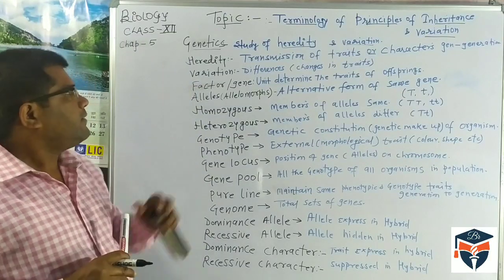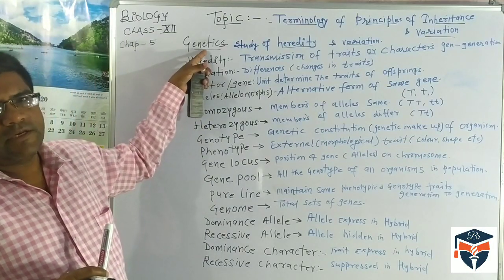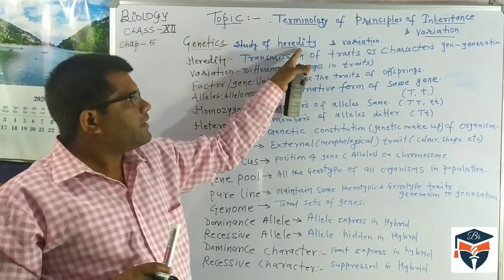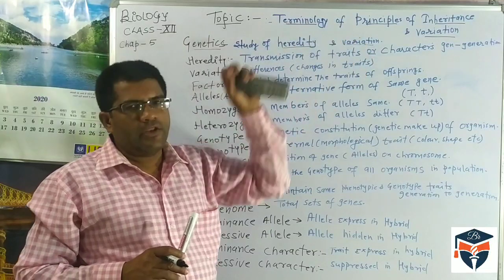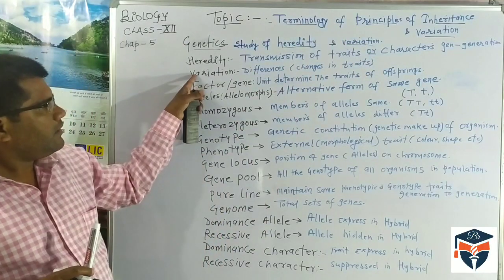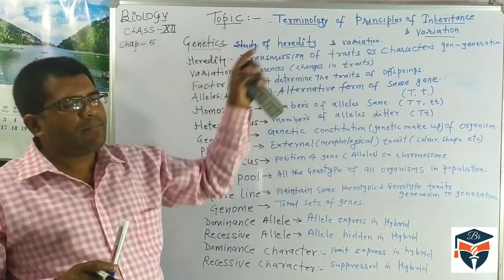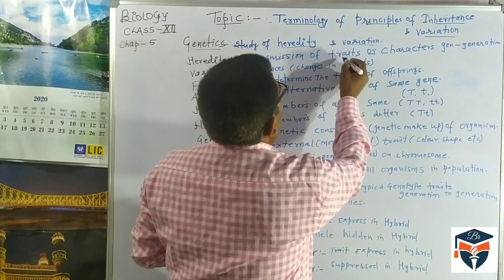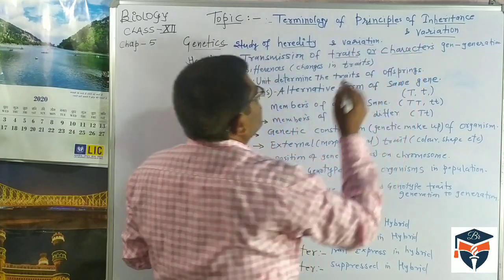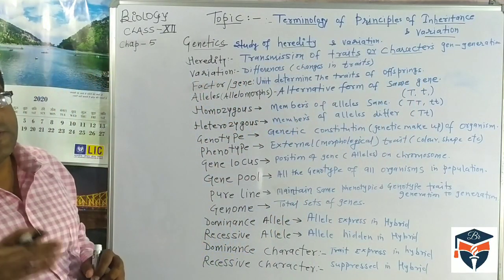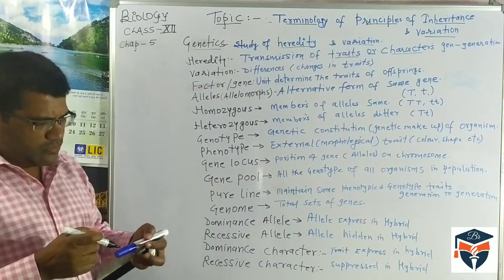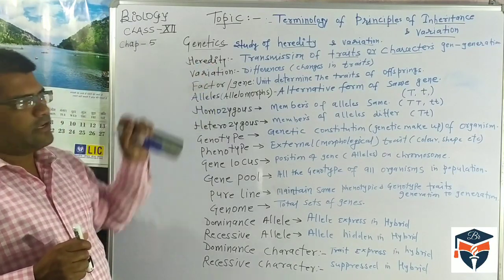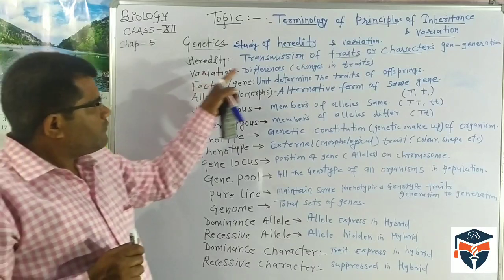So we can define genetics. Genetics is the branch of science which deals with the study of heredity and variation. Heredity is the transmission of character, the transmission of trait. We can use the word traits or characteristics. So the passing of character from one generation to the next generation is called heredity. Another word is variation.